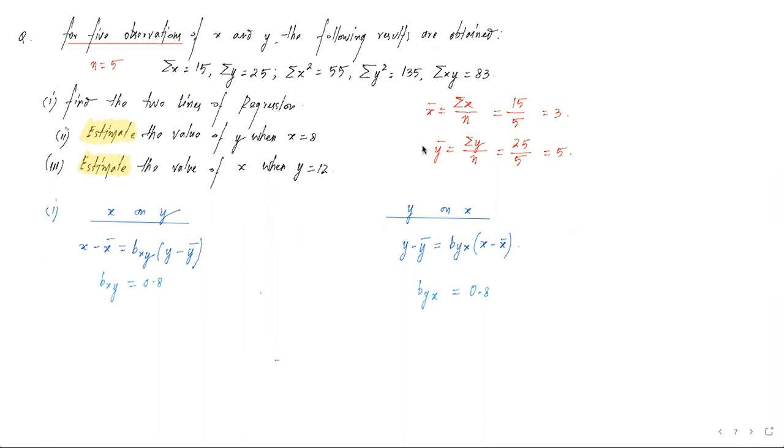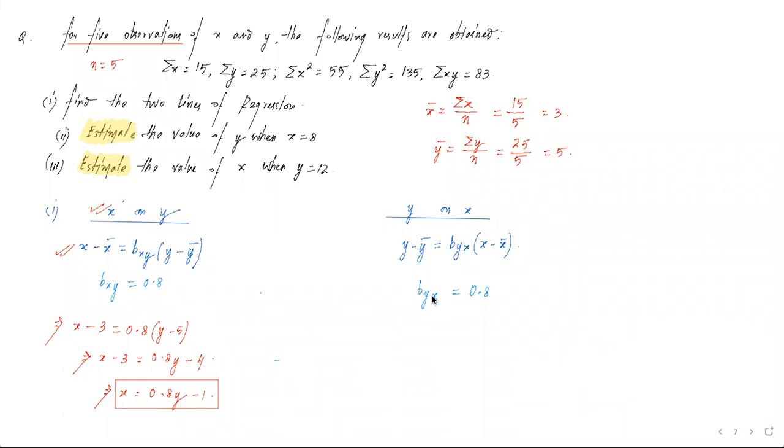Now for the calculation purpose, that this x on y का line हमें निकालना है. So line equation becomes x minus x bar. X bar value is 3. bxy is 0.8. Then y minus y bar is 5. If we simplify, this is x minus 3 is equal to 0.8y minus 4. Or this is x is equal to 0.8y minus 1. This line we will box it up. This is the regression equation of x on y.